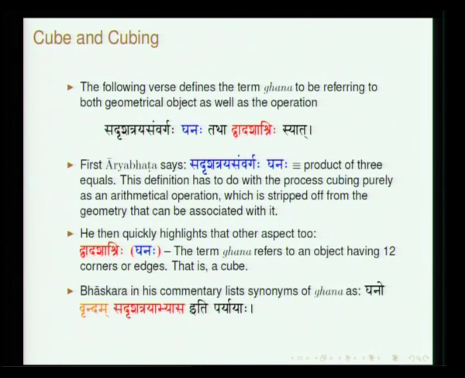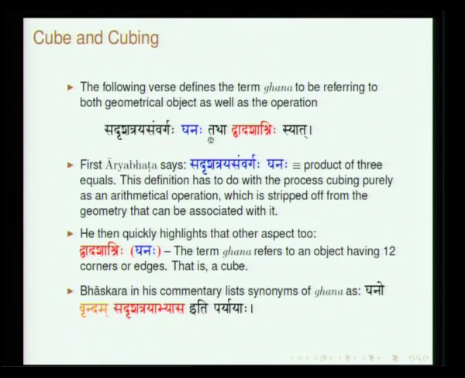So, perhaps Aryabhata was the first person, as we understand, to clearly lay down the procedure for extracting cube root. Okay. So, a very clearly laid down procedure. Defining what is cube, he says sadrishatraya samvargaha. See, as in the case of the square, samvarga is product. So, you have a quantity multiplied 3 times. So, that gives what is called ghanaha.